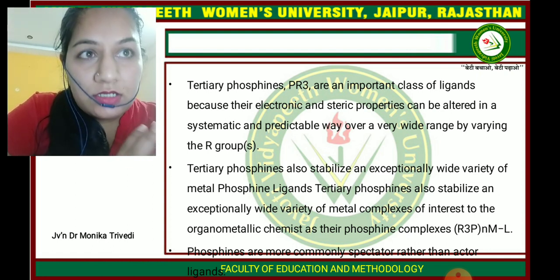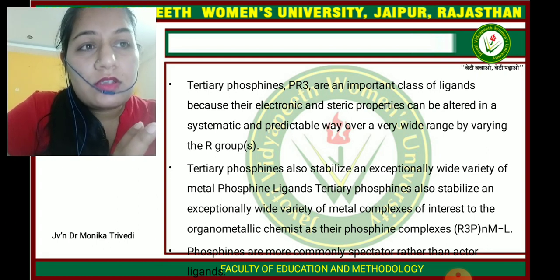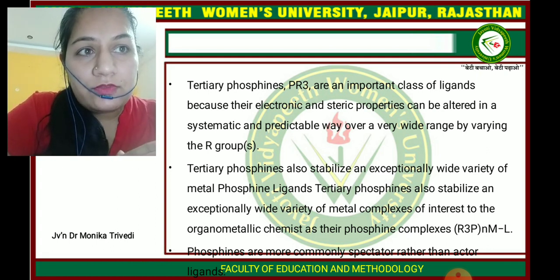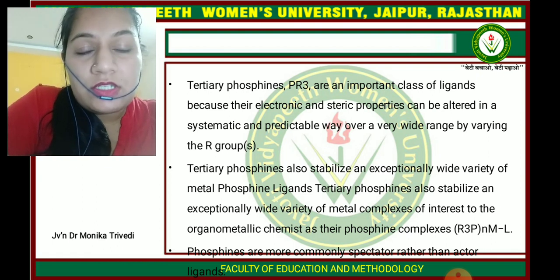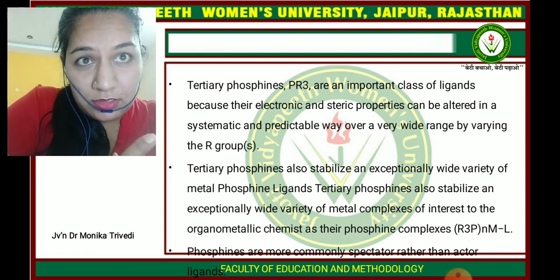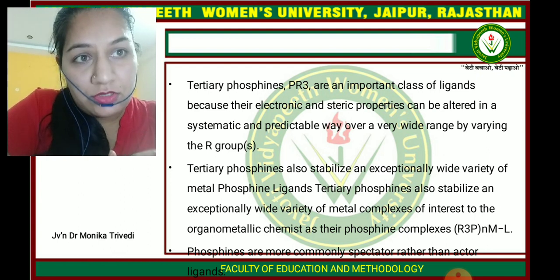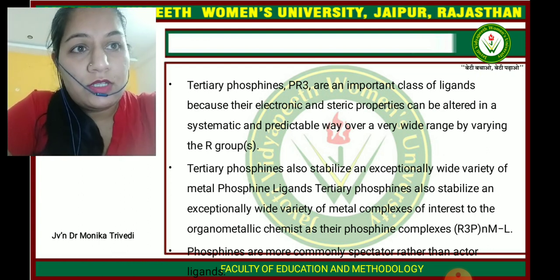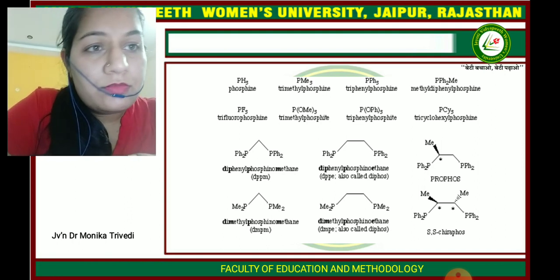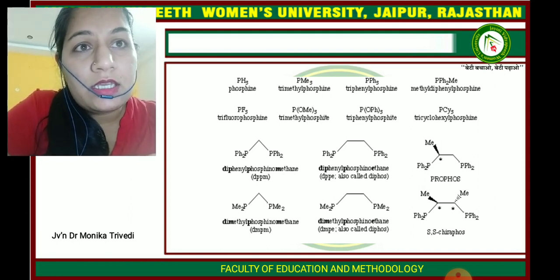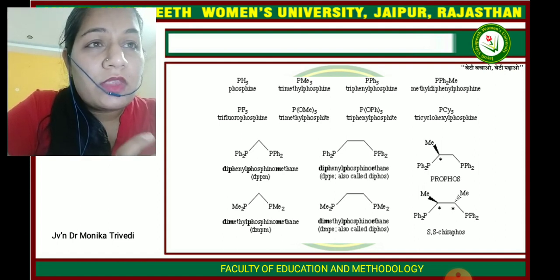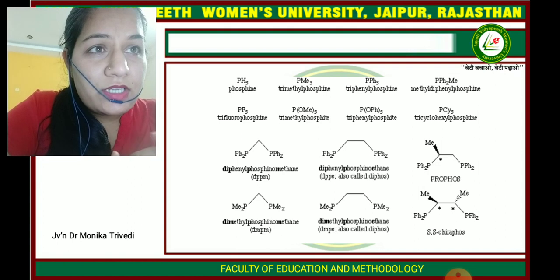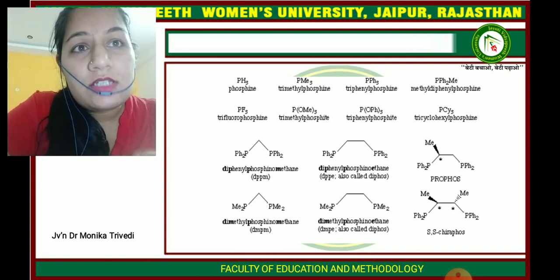They are an important kind of ligands because this kind of ligands is present in the metal complexes studied in organometallic chemistry. So, organometallic chemists are very much interested in the phosphine ligands. Some examples of phosphine ligands are phosphine, trimethyl phosphine, triphenyl phosphine, methyl diphenyl phosphine, trifluorophosphine.